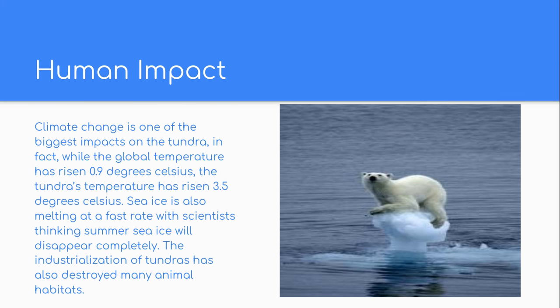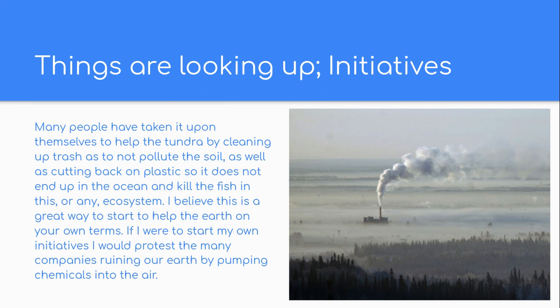Human impact. Climate change is one of the biggest impacts on the tundra. In fact, while the global temperature has risen 0.9 degrees Celsius, the tundra's temperature has risen 3.5 degrees Celsius in the same time frame. Sea ice is also melting at a fast rate, with scientists thinking summer sea ice will disappear completely. The industrialization of tundras, or the areas around it, has also destroyed many animal habitats.